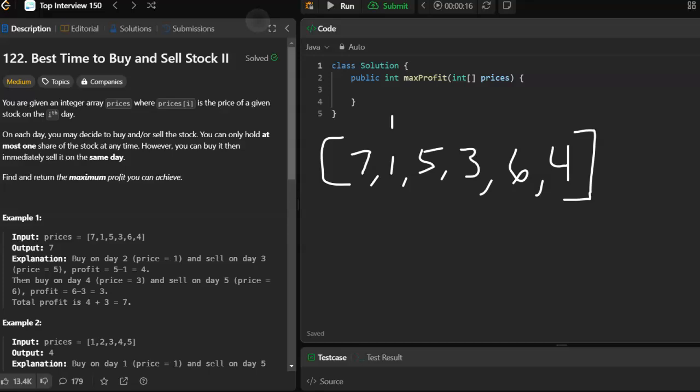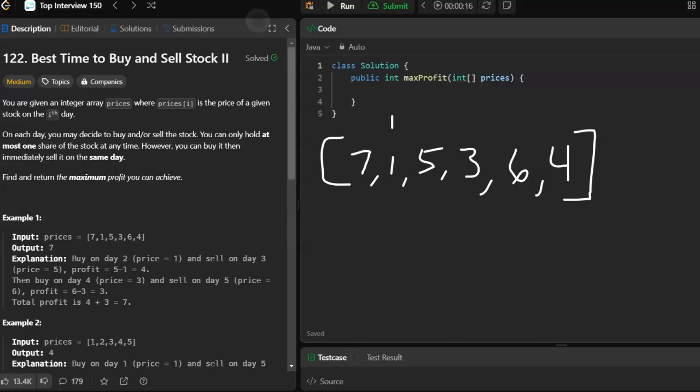We're going to do one pass through the loop. We're going to compare each element to the previous day's element. If the previous day's element was lower, then we're going to buy it and sell it. I know, you can't do that in real life, but in this exercise, we can. We see what the price is today, we see what the price is yesterday, and we can buy it at yesterday's price.